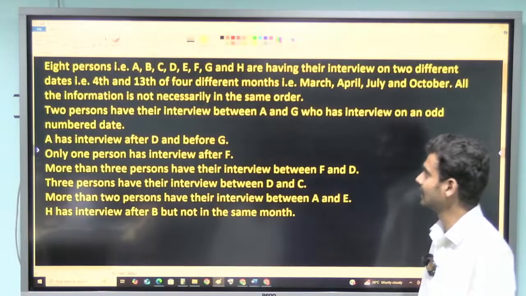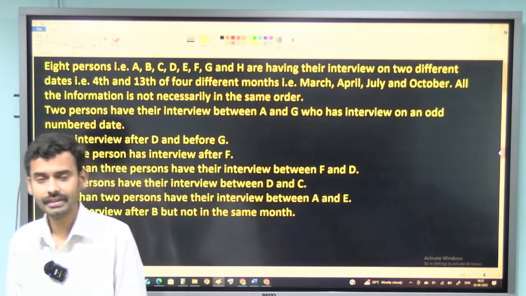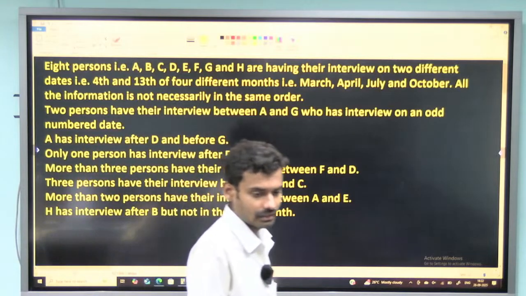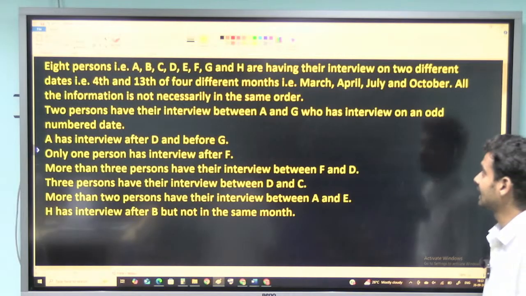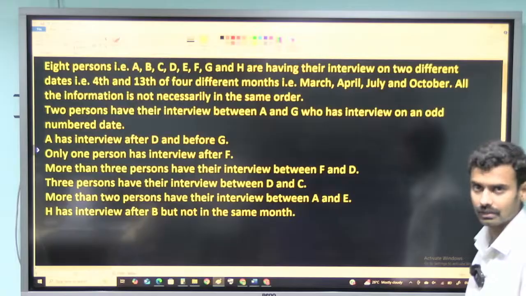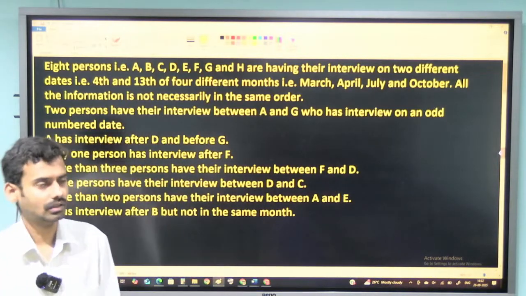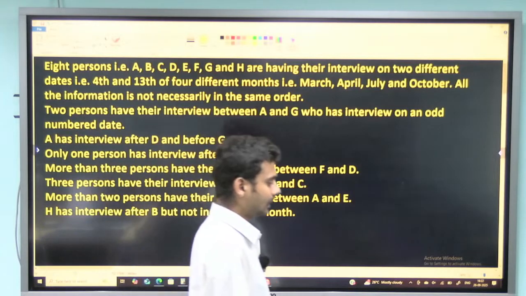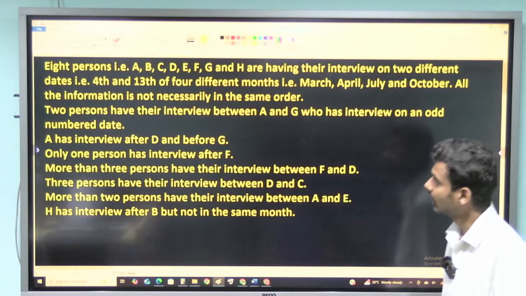The 4 different months are March, April, July and October. So there are 2 different dates in each month, and there are 4 different months. One month is March, the second month is April, then it is not the continuation, then July and October. So there are 4 months and 2 days in each month, so there are 8 days. Then coming to the number of persons, there are 8 persons in total, that is A to H.